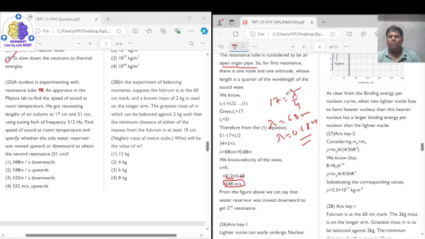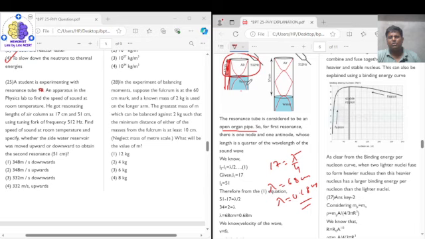So simply, we know that the organ pipe we are using here is an open organ pipe, and for an open organ pipe we have the length of the organ pipe equals lambda by 4. We have length as 17, so from there we'll get lambda, and from lambda we can easily calculate the velocity.